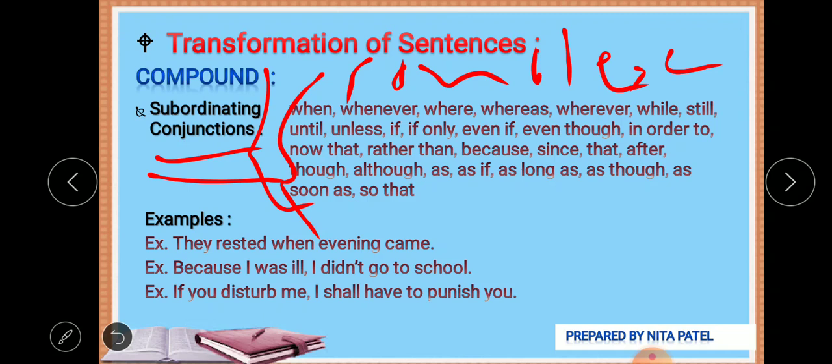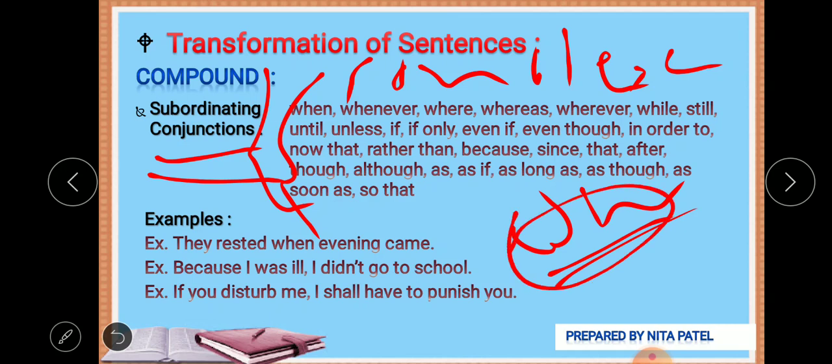Now if you don't remember these words, some of them you can remember very easily. One tip I can give you is the use of wh words. Wherever you find wh words used to join sentences, not to ask a question, then it is surely an example of complex sentences. Okay, the first tip is that.